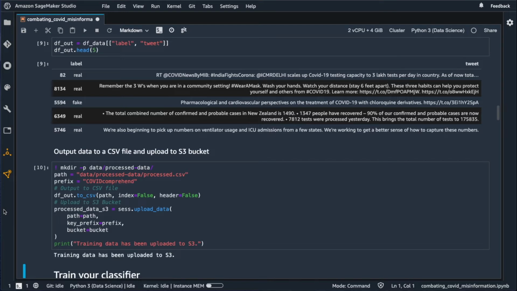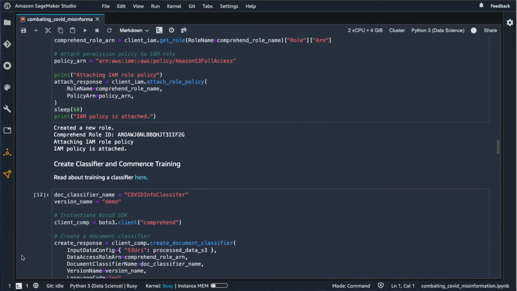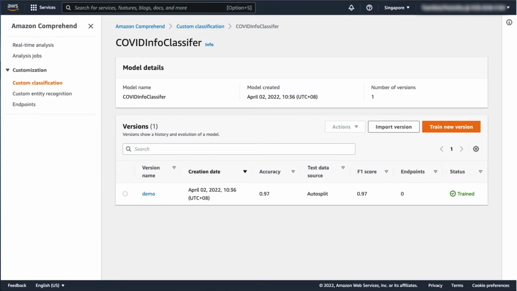Next, we create an IAM role for Amazon Comprehend to access the S3 bucket containing the training data. Now we can specify the classifier's details and commence training for the classifier. When Amazon Comprehend has completed training, we can review the model performance. We'll take a look at this on the Amazon Comprehend console. We'll select the version that we have just created to view its performance.